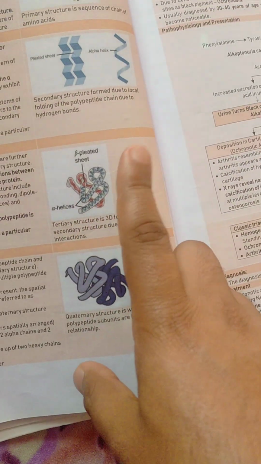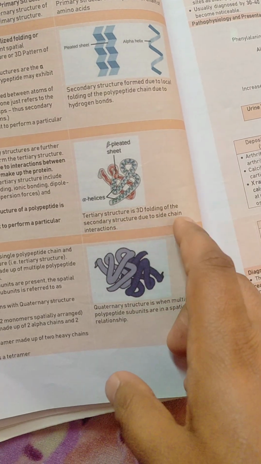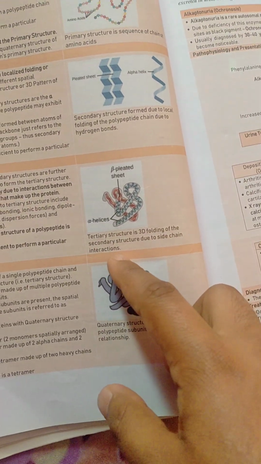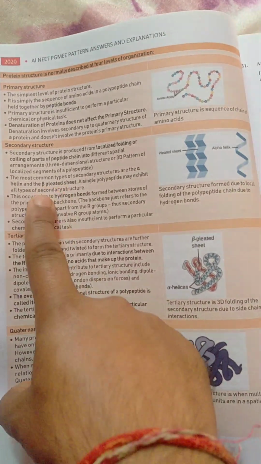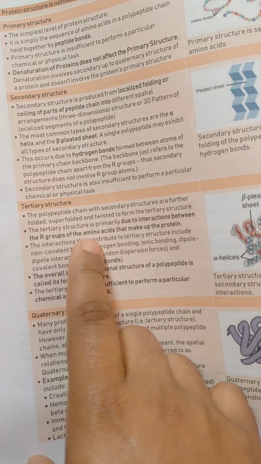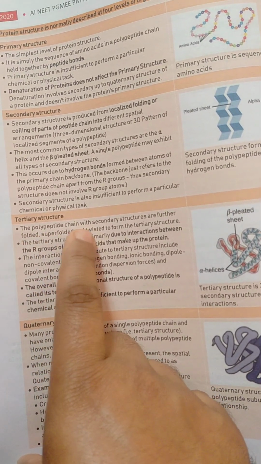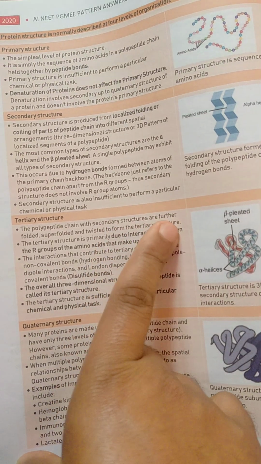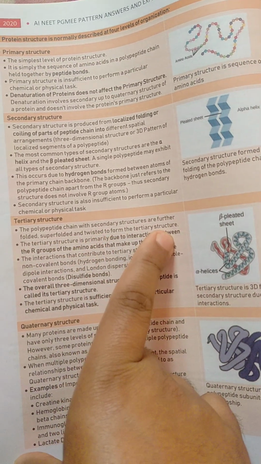So you can see the pictures of the tertiary structures over here. It is a 3D folding of a secondary structure due to side chain interaction. So here R group interaction will be present, whereas in secondary structure R group interaction won't be there. So let's start from the beginning. The polypeptide chains with secondary structure are further folded, superfolded and twisted to form tertiary structures.